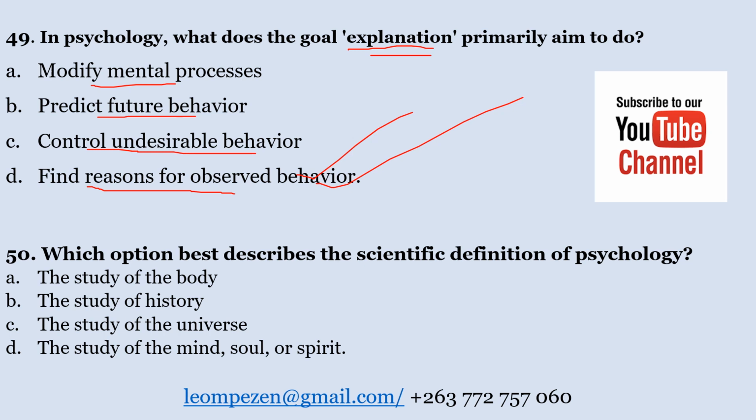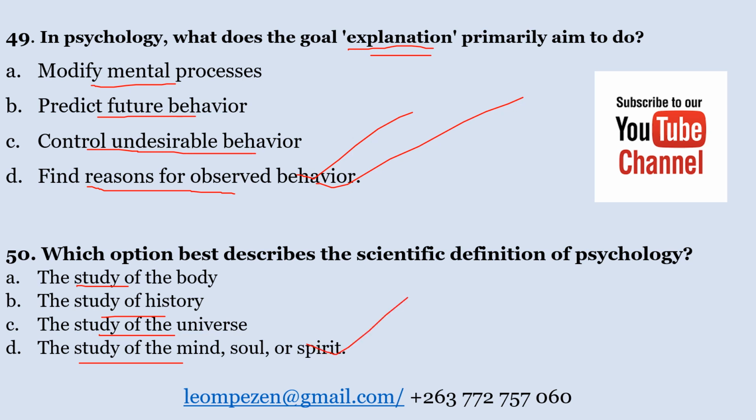And now finally, the last question: which option best describes the scientific definition of psychology? A. The study of the body, the study of history, the study of the universe. D. The study of the mind, soul, and spirit.